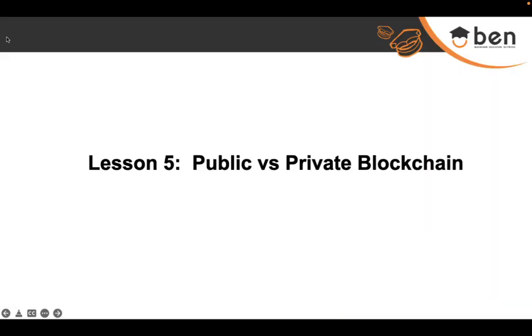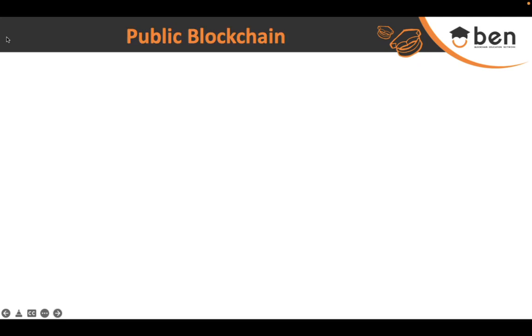In today's lesson, we are going to learn about the differences between public and private blockchain. So let's first see what these two types of blockchains are. First of all, let's talk about public blockchain. Public blockchains are permissionless blockchains.